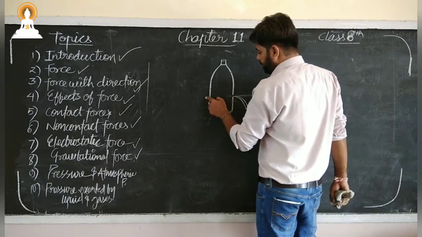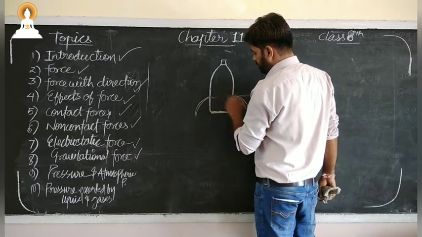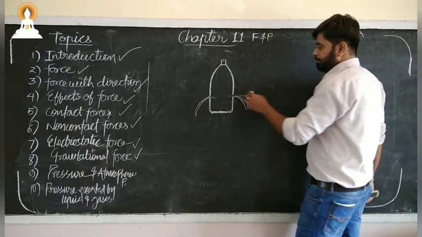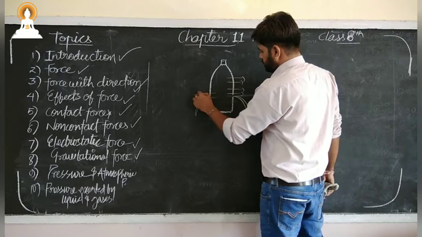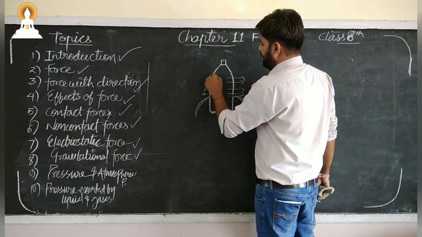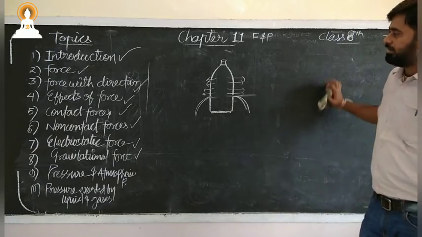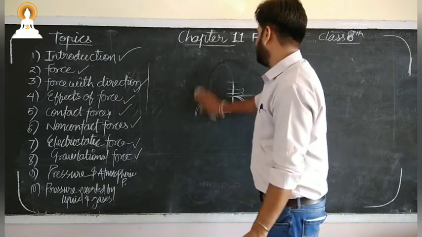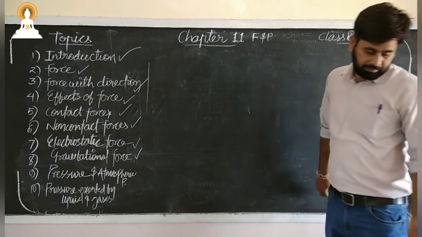If I put another hole here, water will come out in a similar manner. What does it mean? That at each and every point we have a force due to the liquid, and because of that force the liquid is coming out. Got it? So here we confirm that liquid exerts pressure over the wall of the container.